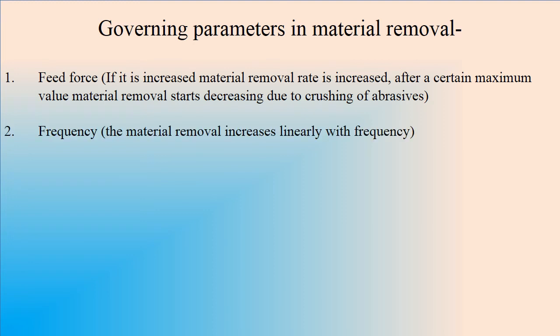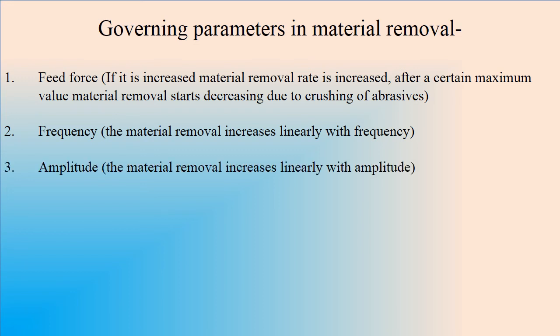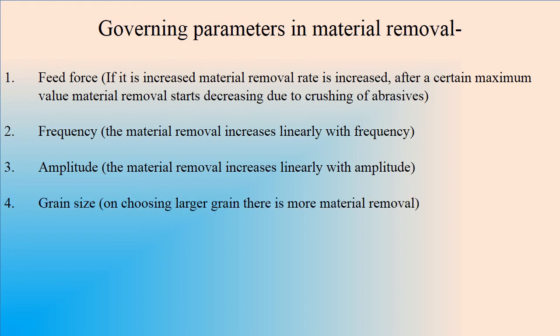Now the frequency. It has been observed that if you increase the frequency in the ultrasonic range, you get an increased material removal rate, and the relation between the frequency and the material removal is linear. Similar to the frequency, we have amplitude; its variation with material removal is also linear. Once you increase the amplitude of vibration, ultimately you get more material removal.